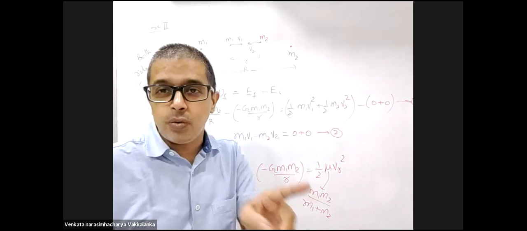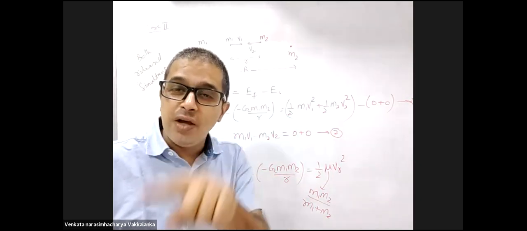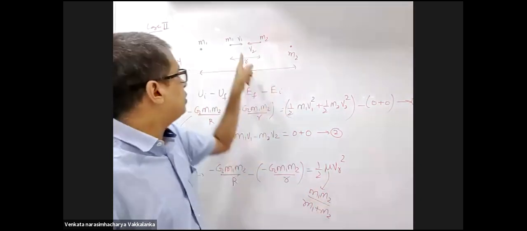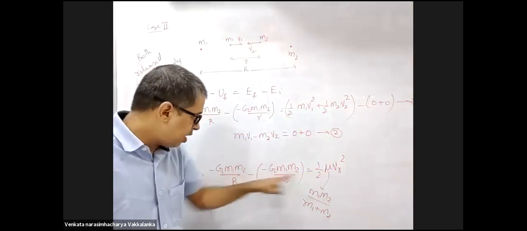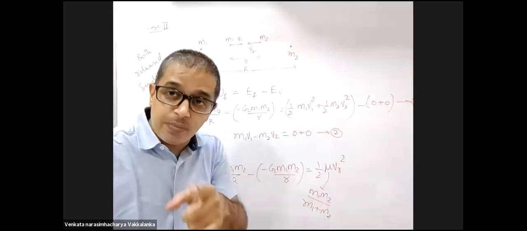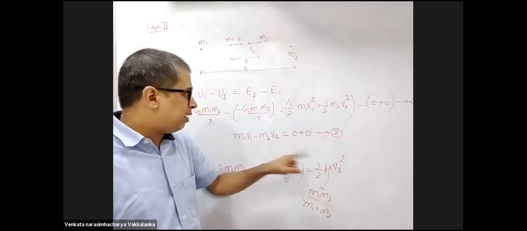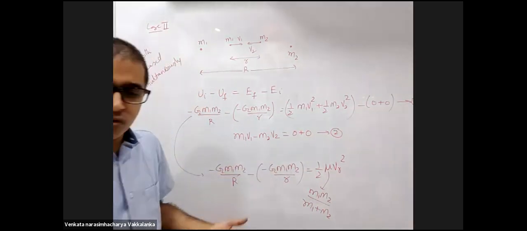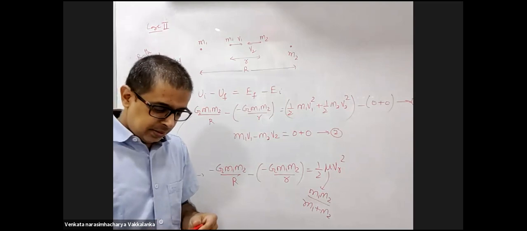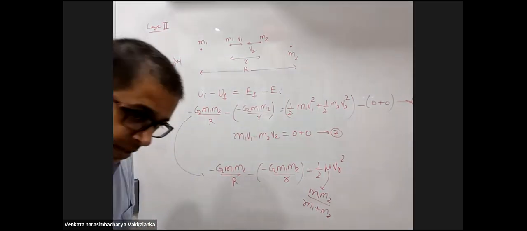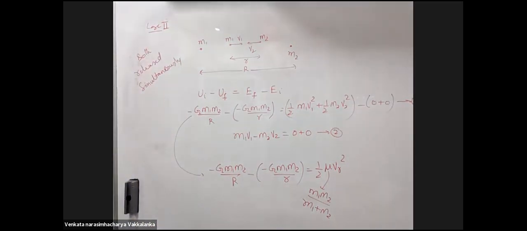V1 minus V2. Here they both are in opposite direction. V1 minus of minus V2 will become V1 plus V2. In one equation, you will get V1 plus V2. Then use this equation. Your job is done. Take it down till here.